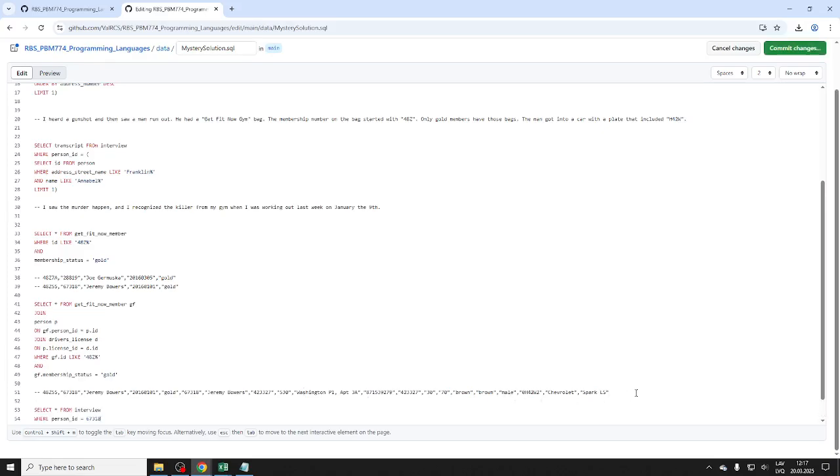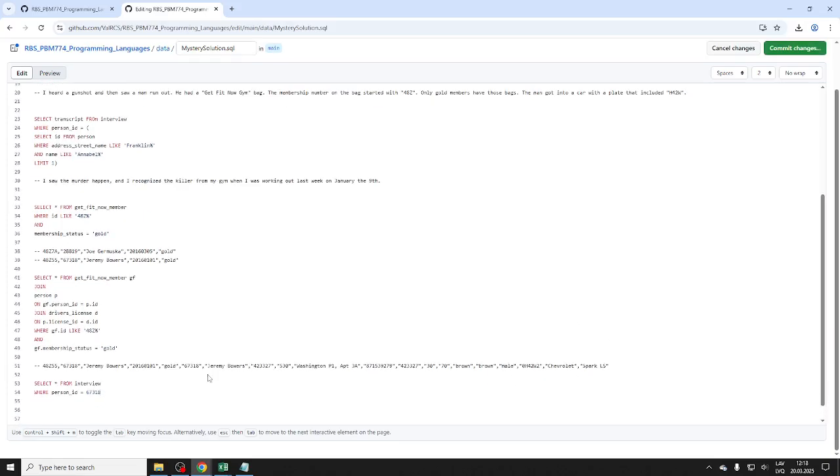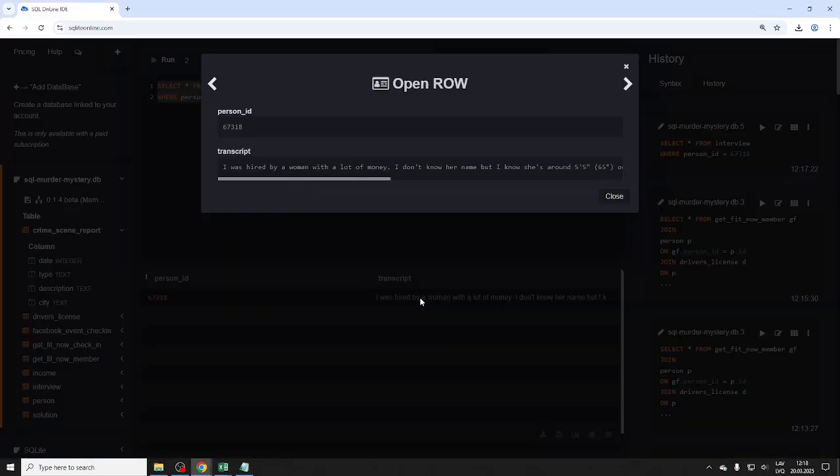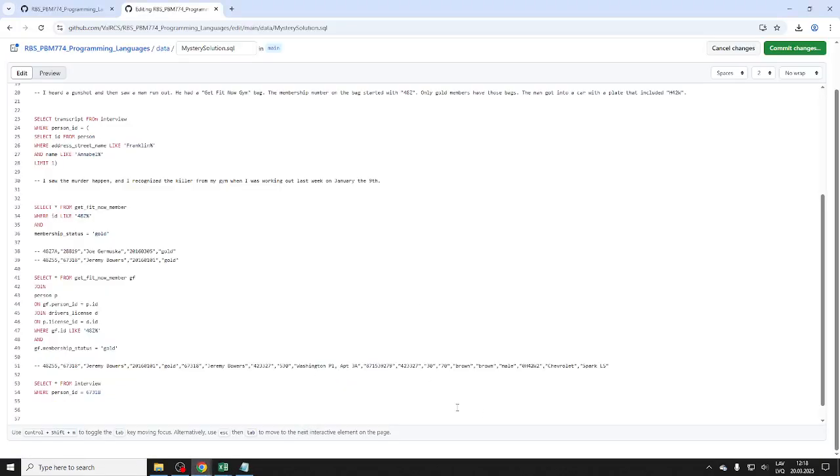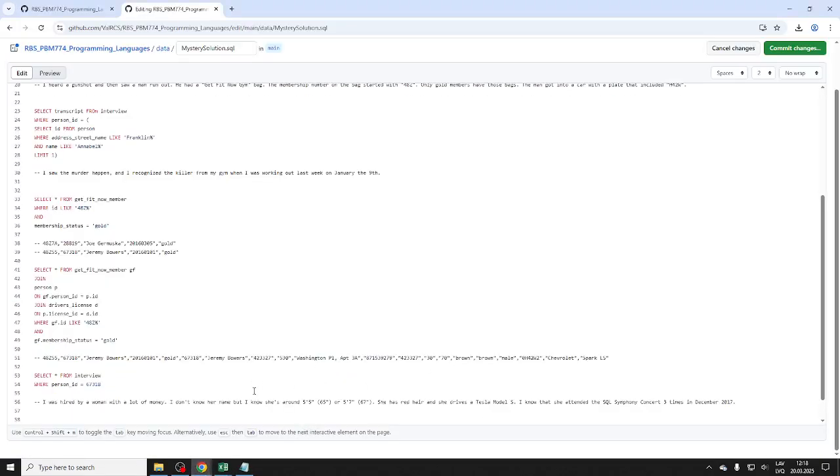Let's take a look. All right. So a lot of money. Doesn't know her name. Now she's around 5'5", 5'7". She has red hair and she drives a Tesla Model S. All right. That should be enough. And also, she attended the SQL Symphony concert 3 times in December 2017. So that should be enough to narrow it down.